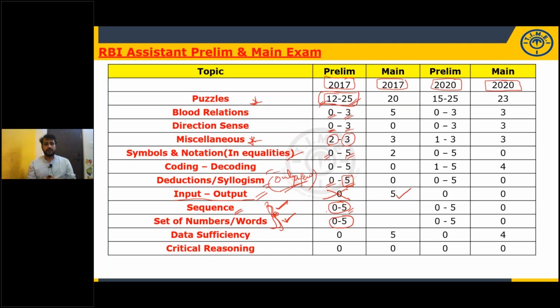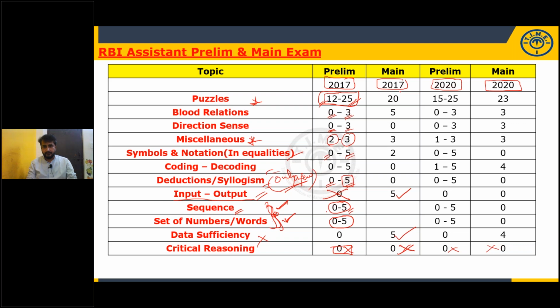Data sufficiency is important, but not for prelims, only for mains. Critical reasoning, so far it is not given in mains. Anyway you won't get it in prelims. It is not the syllabus of prelims, it is syllabus of mains, but they are not giving. In the last 2 years and in the previous years also, they have not given any critical reasoning questions.